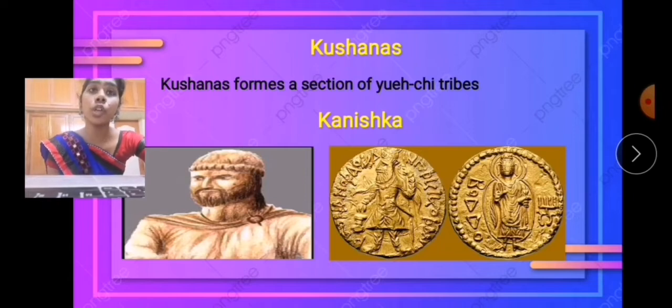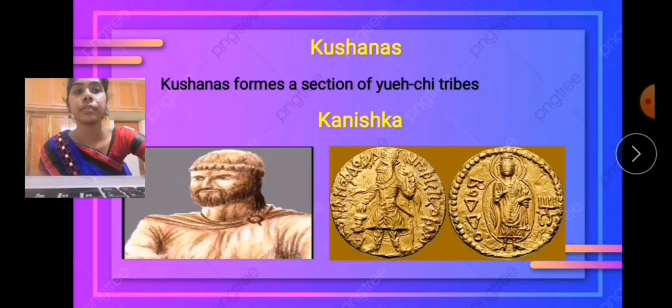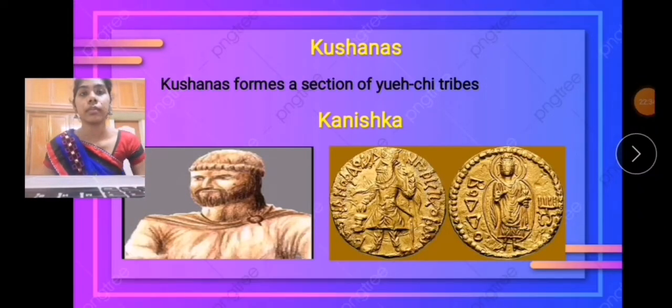These Kushanas accumulated political power. By the beginning of the Christian era, all the Yuchi tribes had acknowledged the supremacy of the Kushanas. They had shed their nomadic habits and settled down in the Bactrian and Parthian lands adjacent to the northwestern border of India.